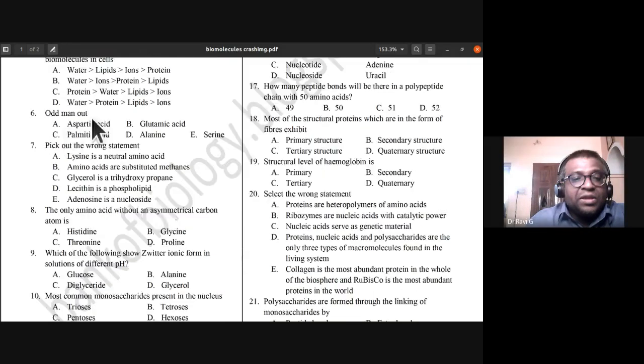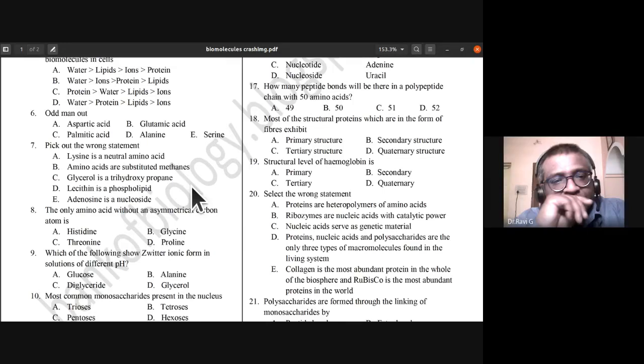Find the odd man out. Aspartic acid, glutamic acid, palmitic acid, alanine, serine.